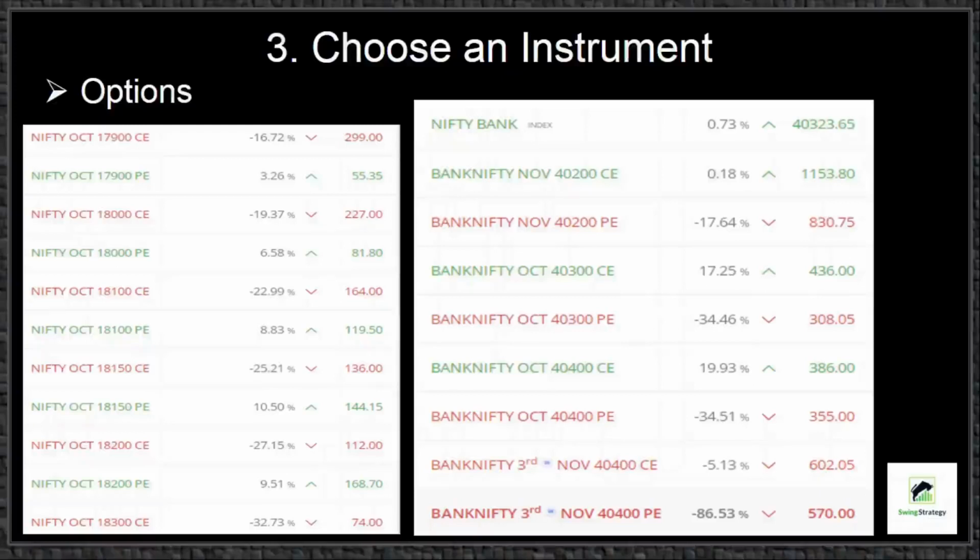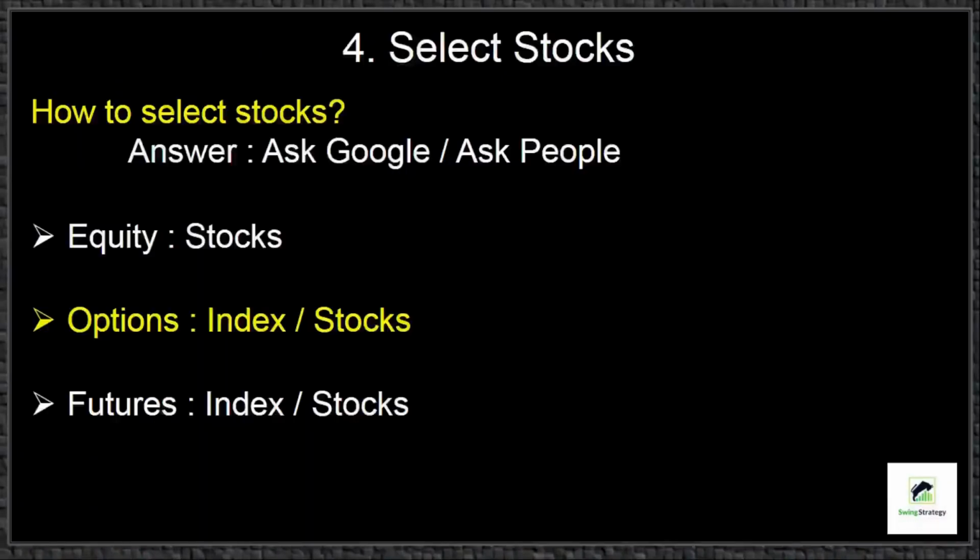So we need to roll over the positions, that is closing the current month contract and buying the next month in the same or different strike prices. Step 4. Selecting the stocks for trading.